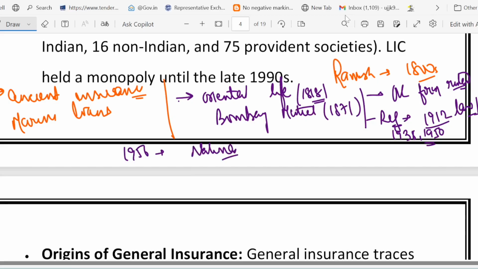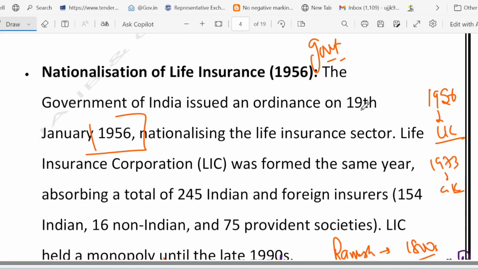Now, let's look in more detail at the nationalization of insurance. What happened in 1956? The Indian government took over the private life insurance companies. Why? To stop unfair practices, to ensure stability, and to make insurance accessible to the public. The result was that LIC, the Life Insurance Corporation, was born, merging 245 companies.